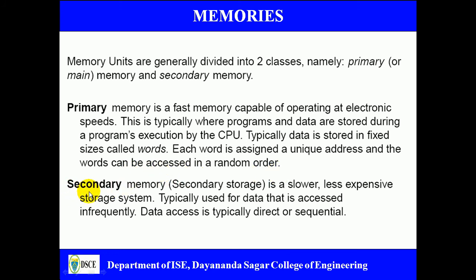Another type of memory which we come across is secondary memory or secondary storage, and this is quite slow. This is away from the CPU, and secondary memory is less expensive, a low cost storage system. So one can store data and programs in secondary memory also. Data access is typically direct or sequential in the case of secondary memory.